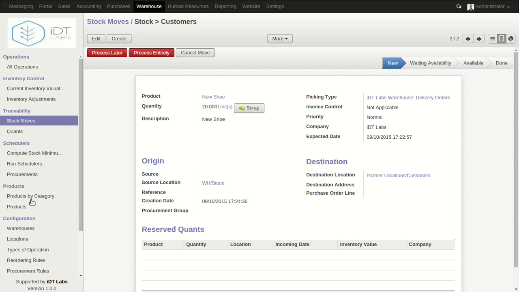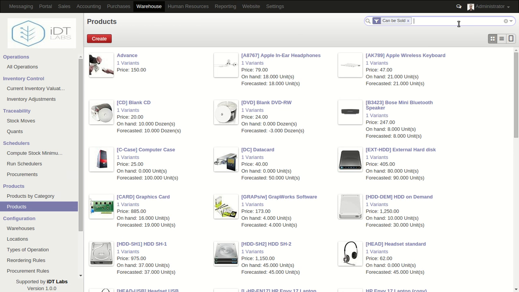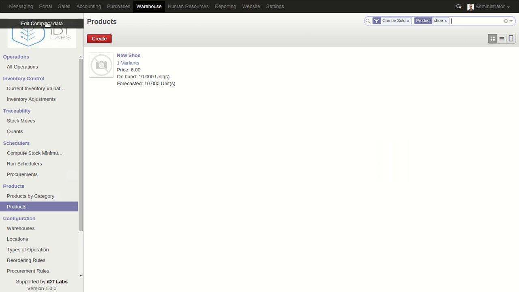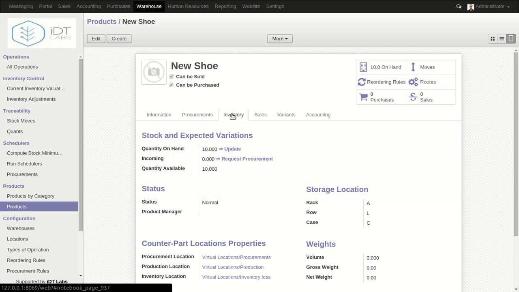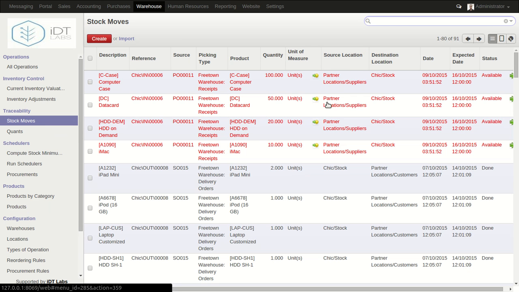So now if we come to the product and type shoe again and look for it, we come to the inventory, we will see that we still have 10 products on hand and then 10 available, but we've actually made a stock move. Why haven't the changes reflected?